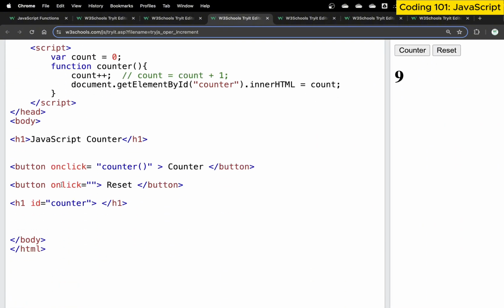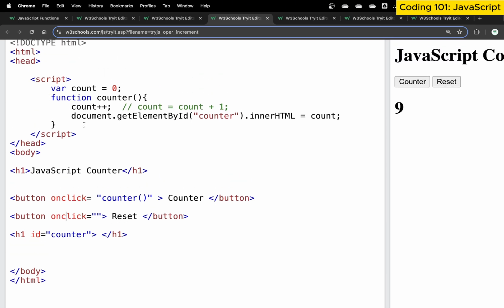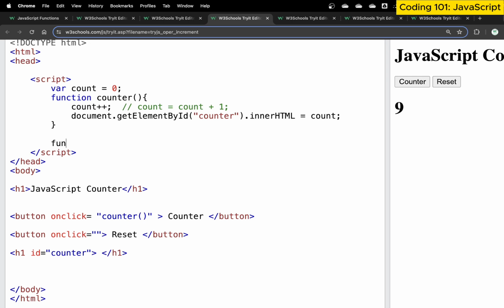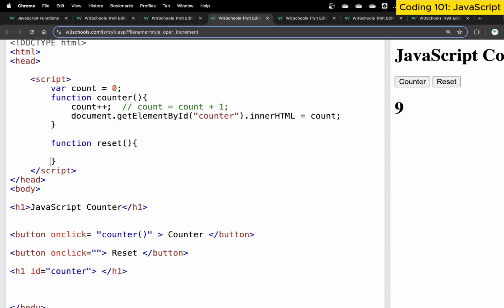That's because we have created an onclick. Again, let's make sure the click spelling is correct. On click, we have created a button. Now what we want, inside the script tag, I come here and I create another function called reset. So this becomes my function, block start, block close. Every function needs to have a block of code. The purpose of this function is up to us. In our case, I want to reset this value back to 0. So I will say count is equal to 0, semicolon. Again, important: whatever the value of count, just reset it back to 0.